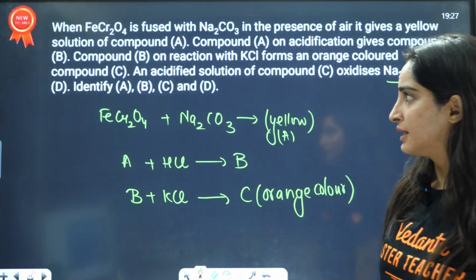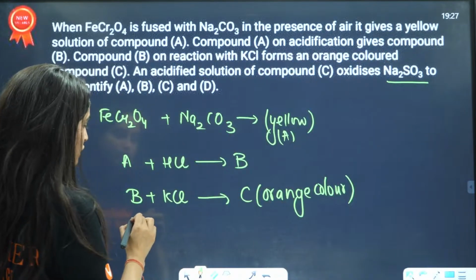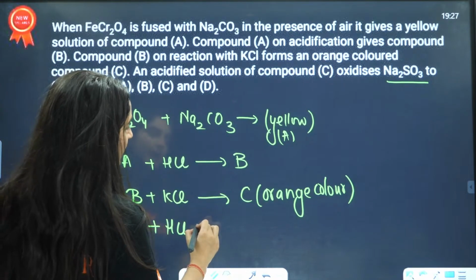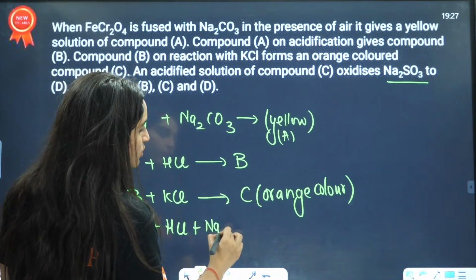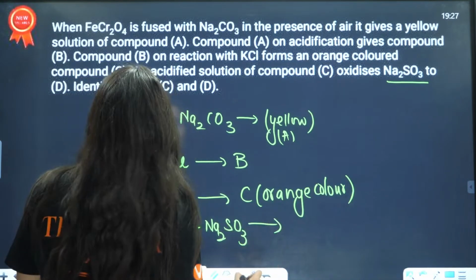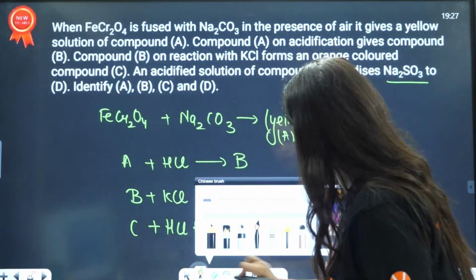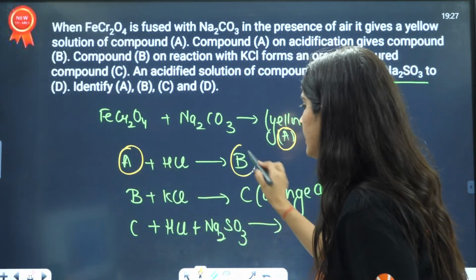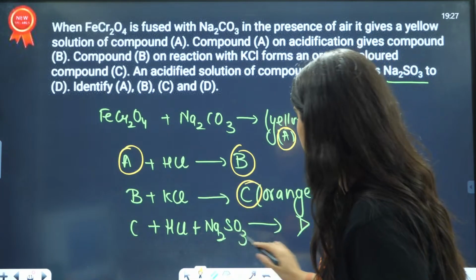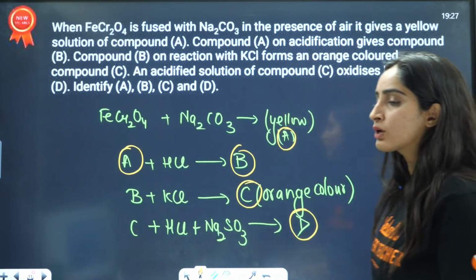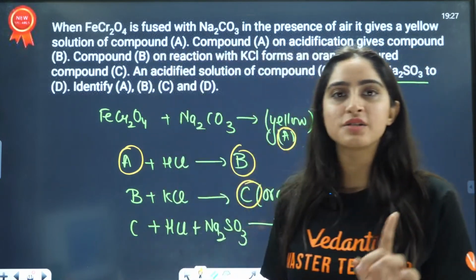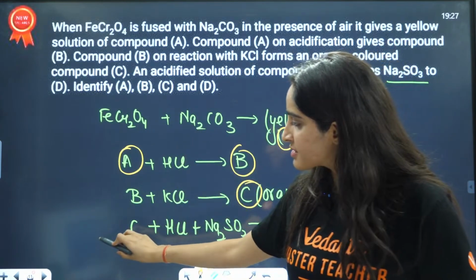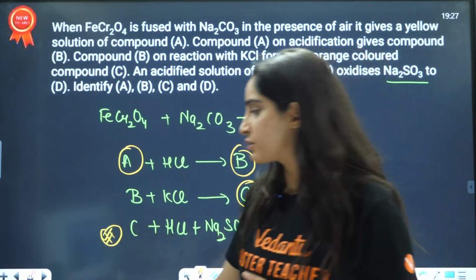An acidified solution of compound C oxidizes Na2SO3 to D. Now you need to find out what A, B, C and D are. Clearly, these reactions are related to K2Cr2O7, its preparation, and this one is the reaction of K2Cr2O7. I'll show you this.